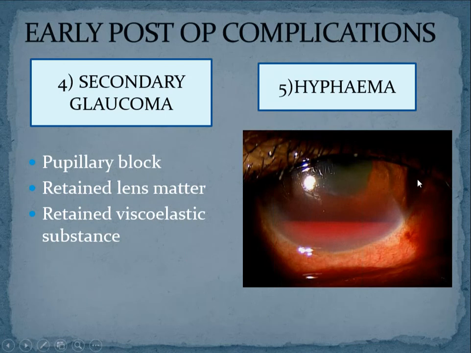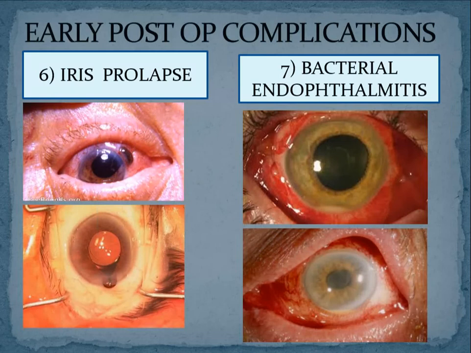So if you have caused a damage at the root of the iris by causing a dialysis, there is a chance that there will be a lot of hyphema. Or if you have caused some kind of damage in the minor arterial circle also, then there can be hyphema. Okay, so these are the early postoperative complications.